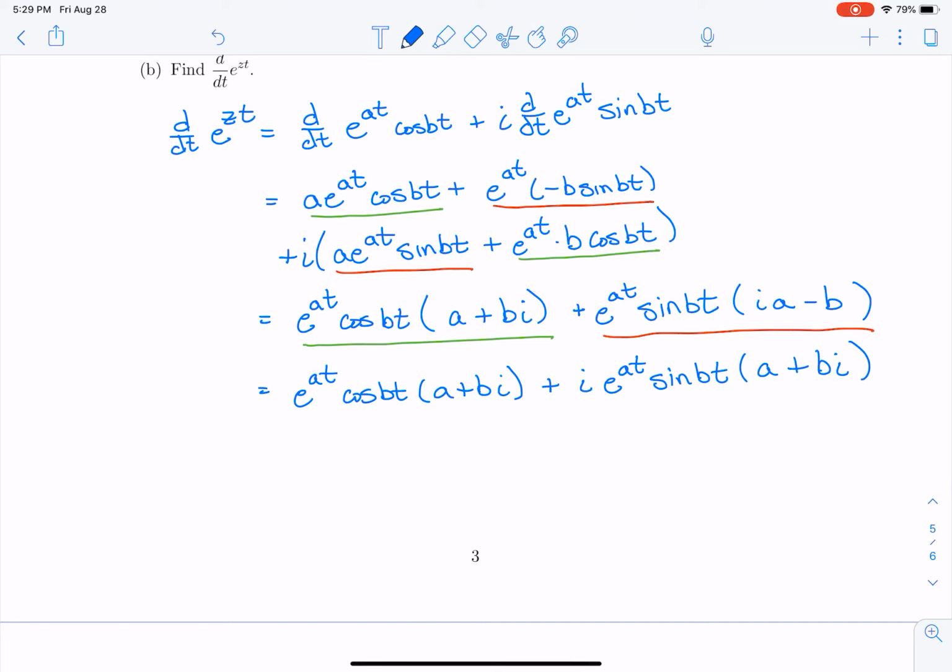Okay, so looking at that, I have, let's see, a plus bi times, I'm factoring that out, and then what's left is e to the at times cosine of bt plus i sine of bt.